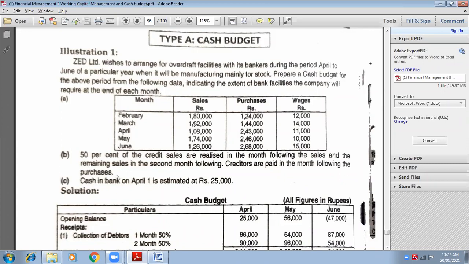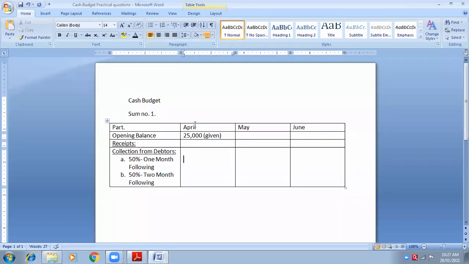So for March, it is 1,92,000 sales, but 50 percentage I will receive it in the month of April. So I'm standing on April only, and I'm standing here in the 1 month following slot. So I will write here 96,000. Did you understand? Yes, ma'am.